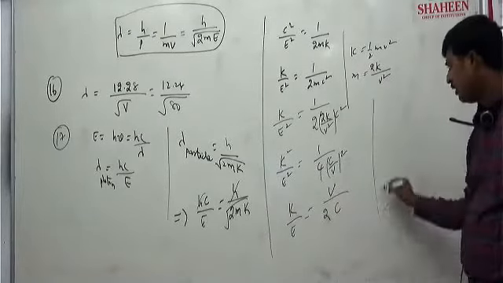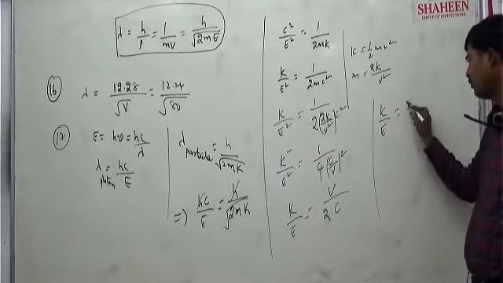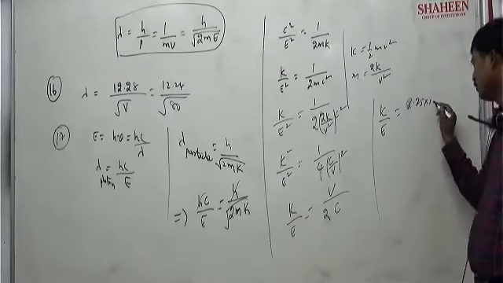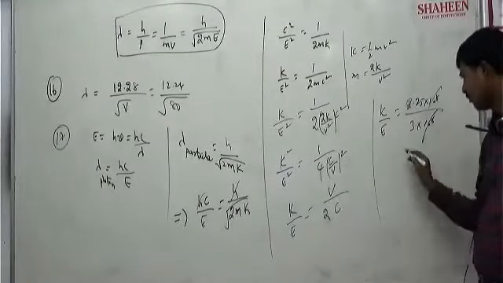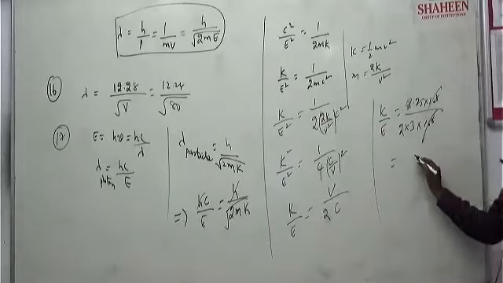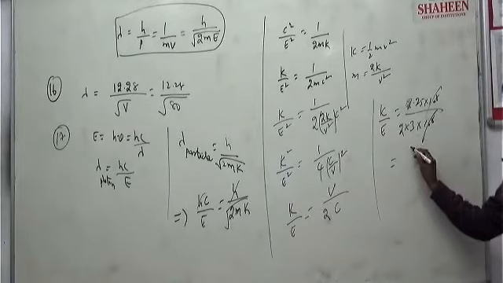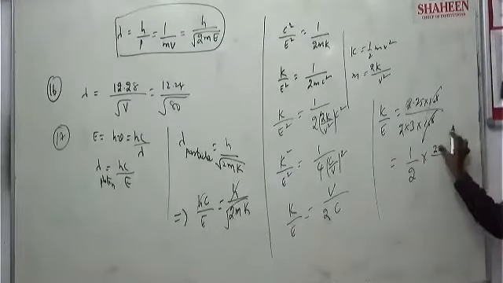So finally we'll get K by E is equal to 2.25 they given into 10 to the power of 8 by V. So 3 into 10 power 8 cancel out. 2 is there here. Correct? So 2.25 can be written as 1 by 2 into 225 by 300.